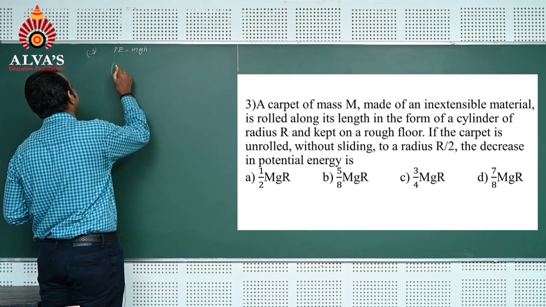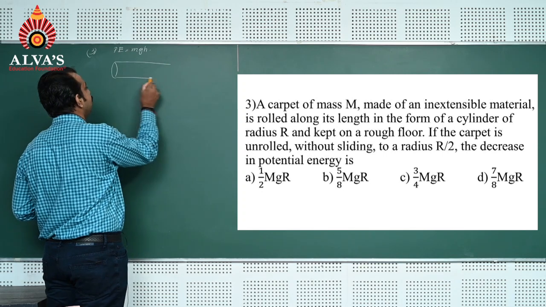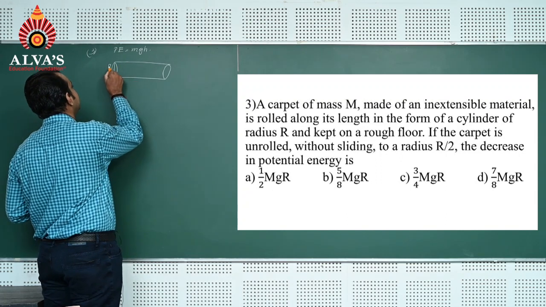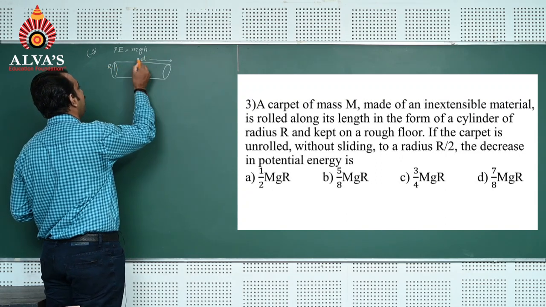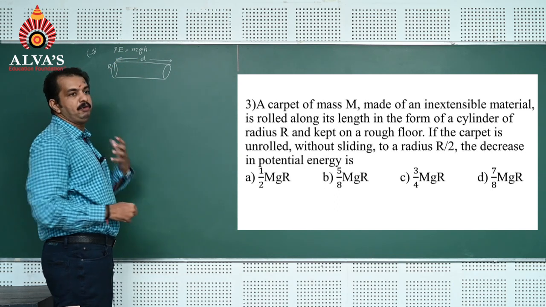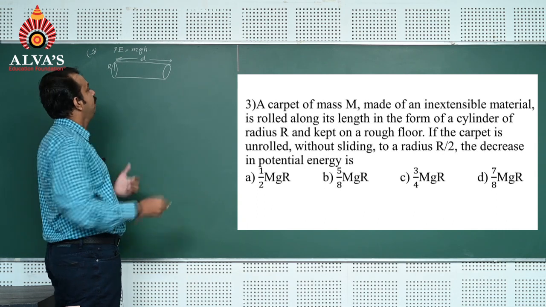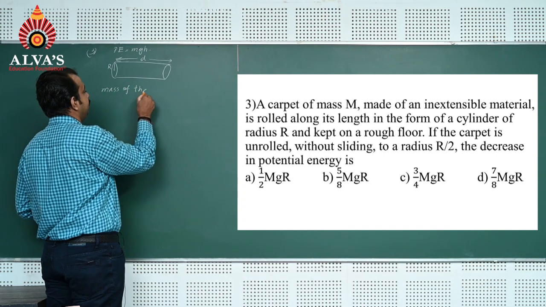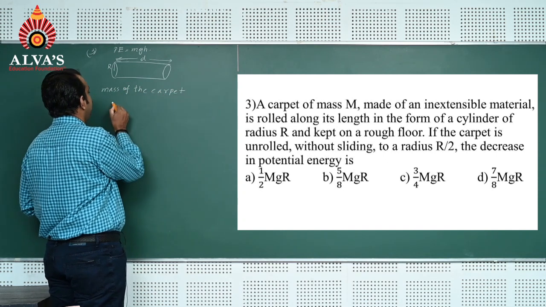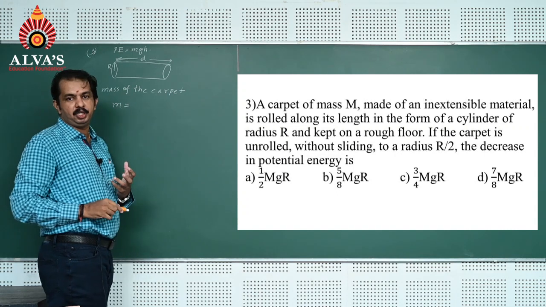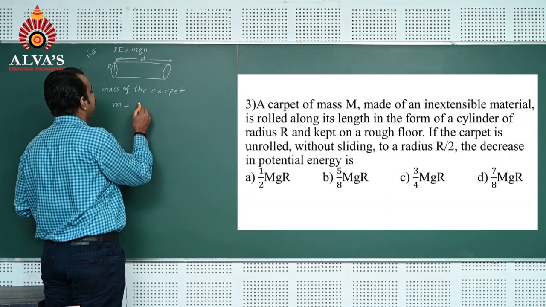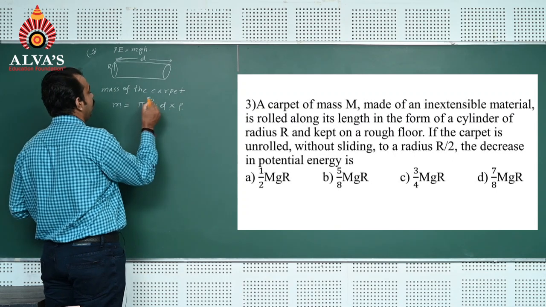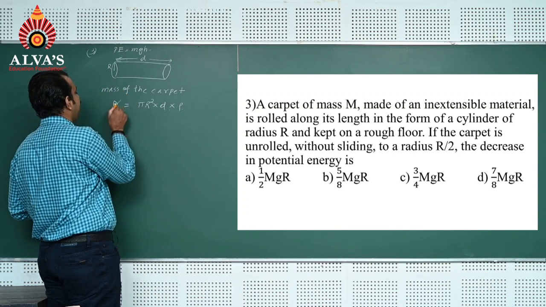Here it is a carpet, rolled in the form of a cylinder. Say r is the radius of the carpet and d is the width of the carpet. Before calculating the potential energy of this system, we can just find out the mass of the carpet. M is equal to, you know that mass is equal to volume into density. The volume is πr² into d, into density. So this mass, as given in the problem, is capital M.